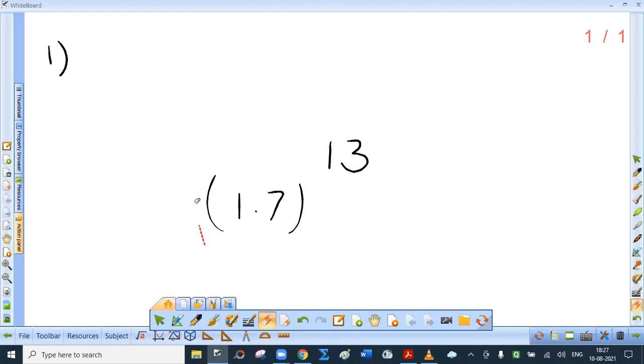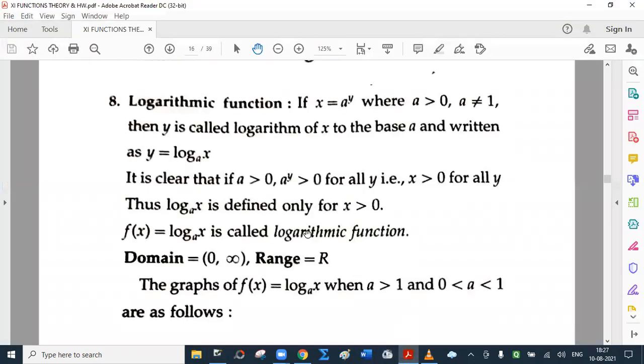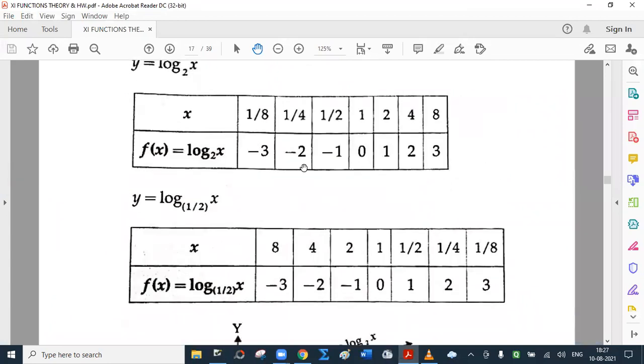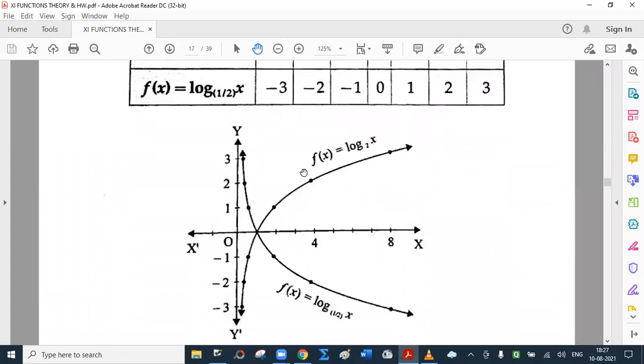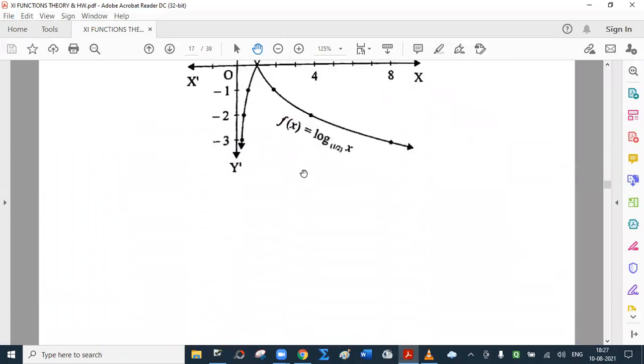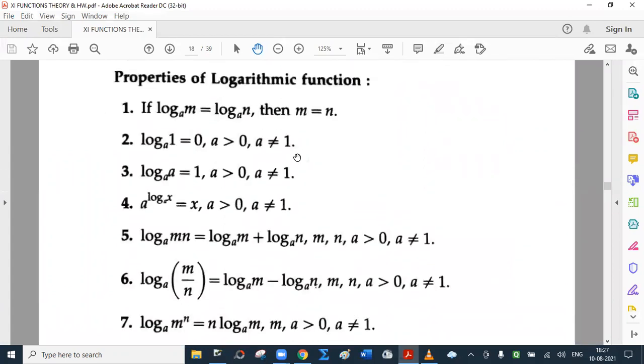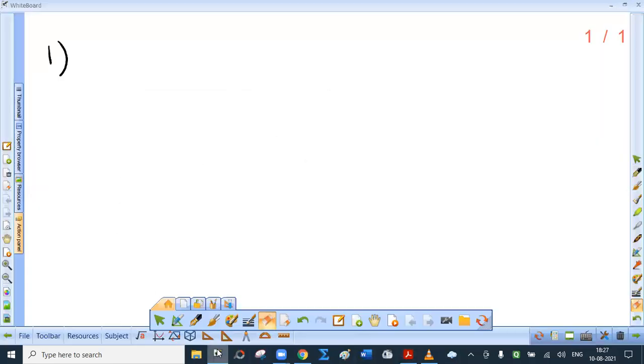Okay, so let us discuss rules of logarithm. If you want, you can write, but I have already uploaded the notes. In fact, I can show you that. See, this file I already uploaded on day 1, logarithmic function. Then this is the graph. We will discuss this also. And these are properties of logarithm. I'm saying rules of logarithm or theorems.